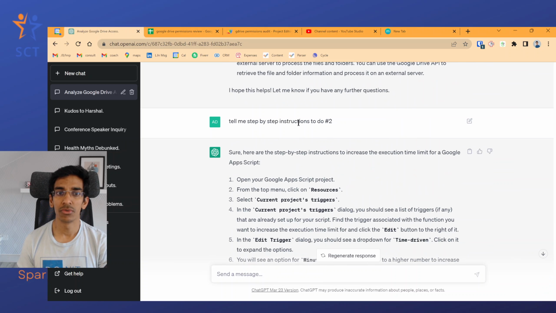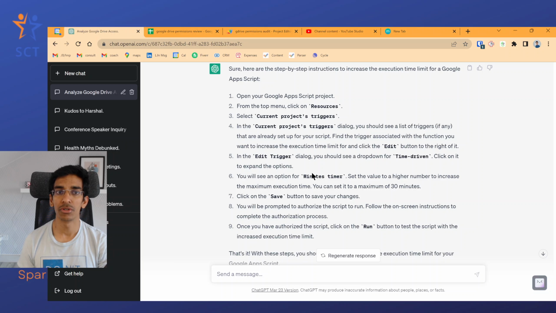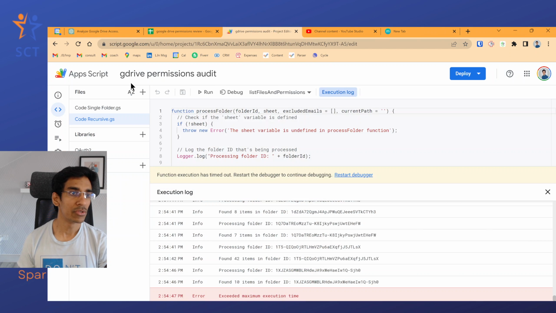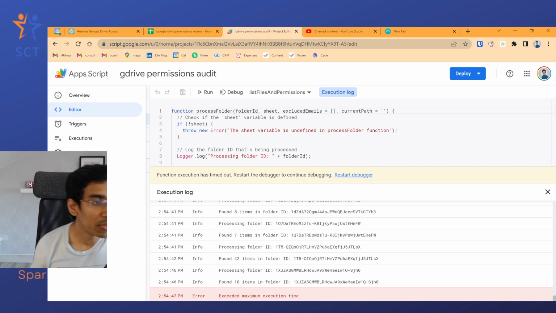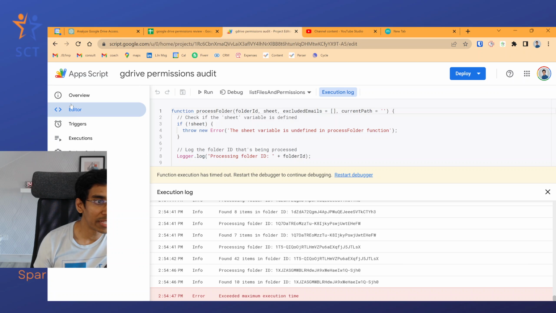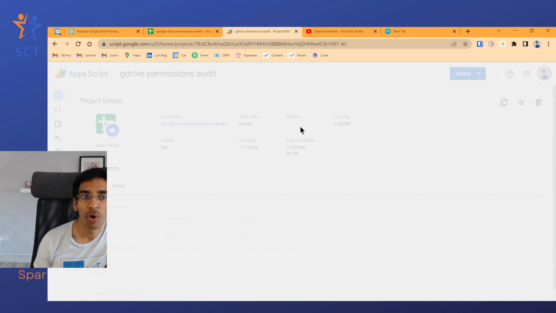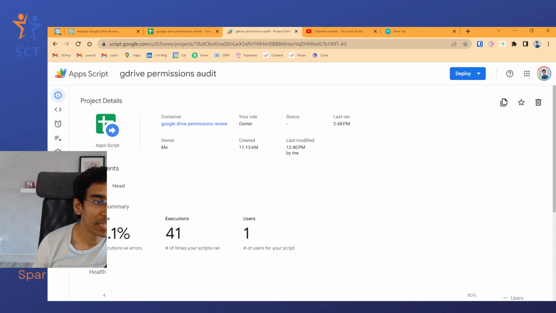So I asked it to give me step by step instructions to do that. I still couldn't find it. I have the project open, but there is nothing called top menu. There is nothing called resources. So I've come here, but where is the top menu? It's not this, it's not here. On the left hand side, if you scroll through again, it's not there. If I go in the overview of the project, there are no buttons here either.